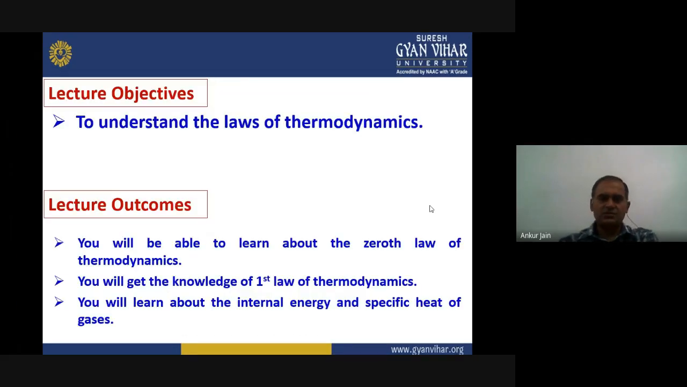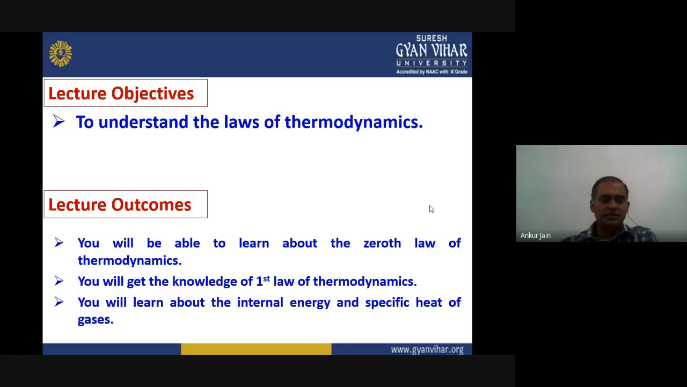So today's lecture objective is to understand the laws of thermodynamics. The outcome of the lecture: after you attend this lecture, you will be able to learn about the zeroth law of thermodynamics, first point. Then you will grasp the knowledge of the first law of thermodynamics, and finally you will learn about the internal energy and specific heat of gases.